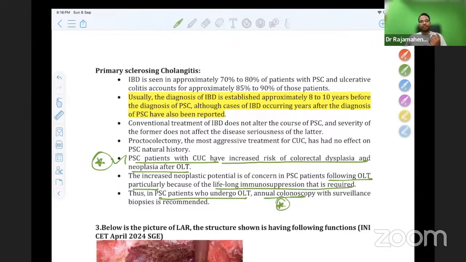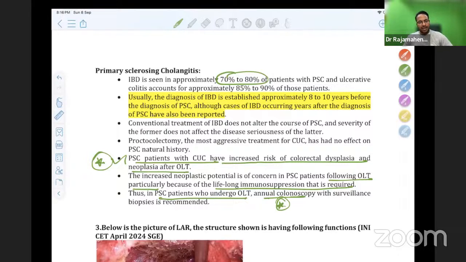It should be continued. So when you see a patient with PSC, in most of the cases, in 80% of the patients, you have diagnosed ulcerative colitis prior itself. 80% of the time, you would have diagnosed ulcerative colitis some 8 to 10 years back. Okay, don't forget this question.